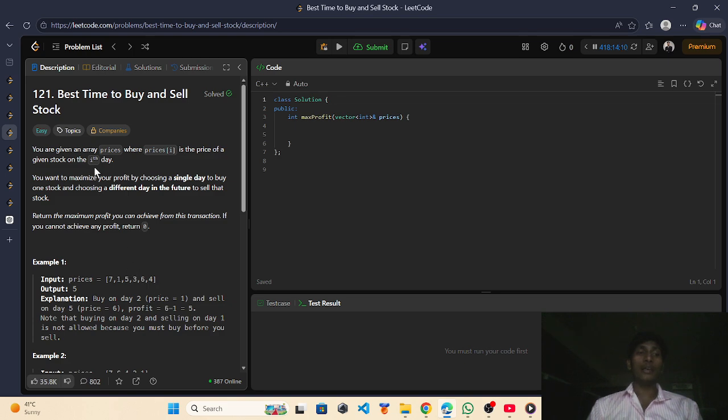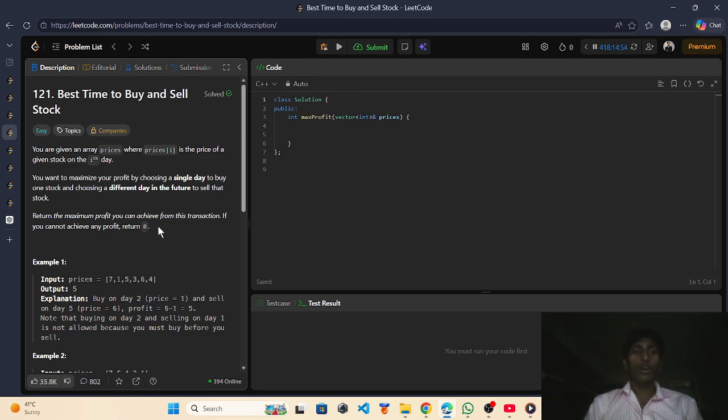Suppose 7 is the price of the stock on day 1, and on day 2 the price of the stock is 1. You want to maximize your profit by choosing a single day to buy one stock and choosing a different day in the future to sell that stock. Return the maximum profit you can achieve from this transaction. If you cannot achieve any profit, return 0.